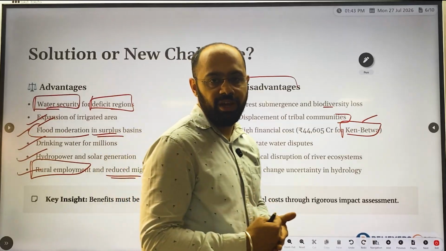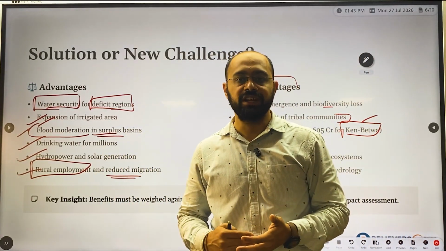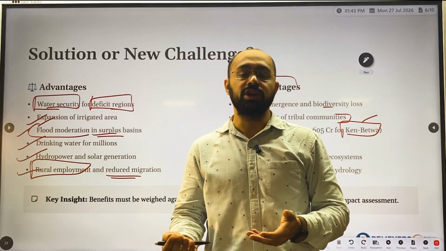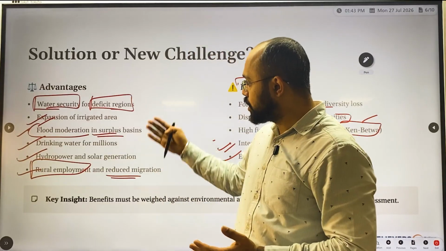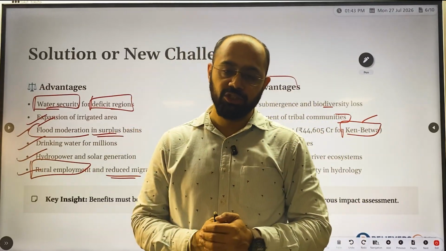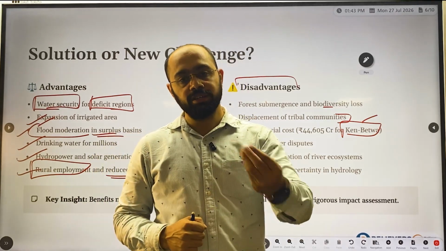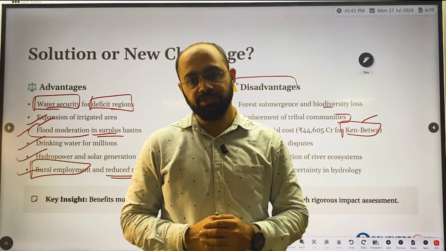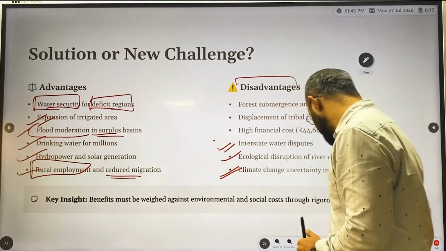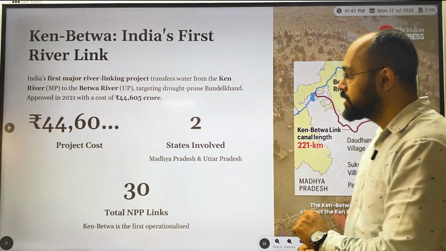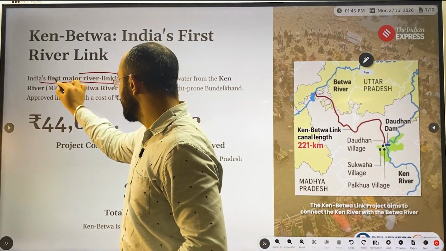Now, till now, what have we understood? What is interlinking of rivers, and what is the evolution of interlinking of rivers? And we understood the advantages and disadvantages of interlinking rivers. Now further we'll understand what actually Ken-Betwa is, this project, and why people are opposing it. What is the issue? We'll understand this.